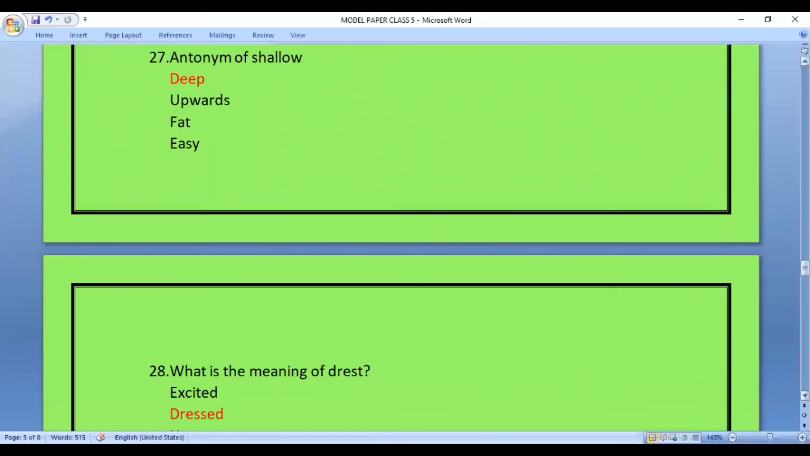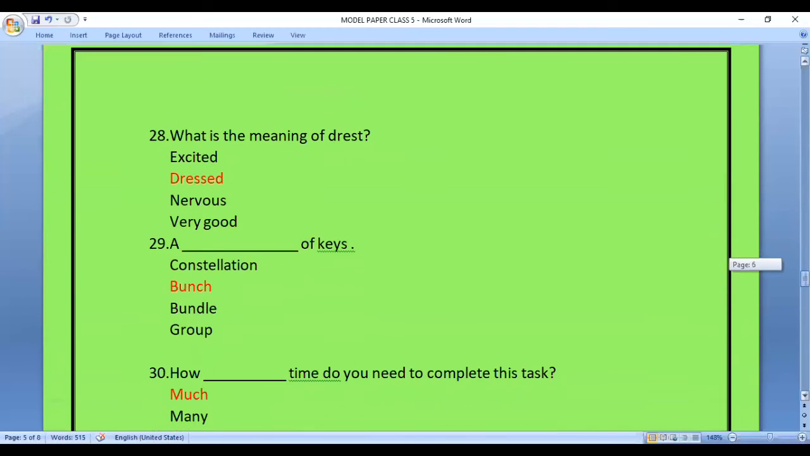Question 27. Antonym of shallow is. There is a word given to us as shallow and we have to find the antonym, which is the opposite word. So the options are deep, upwards, fat, easy. The answer is deep.